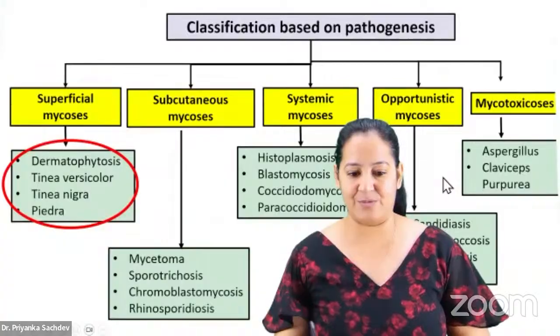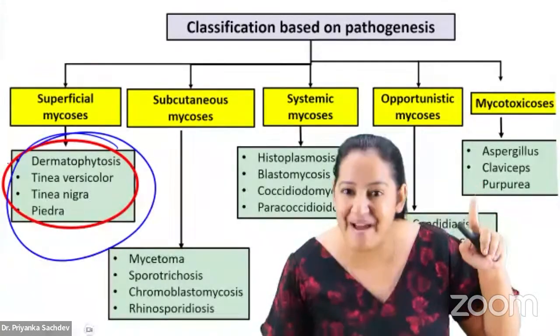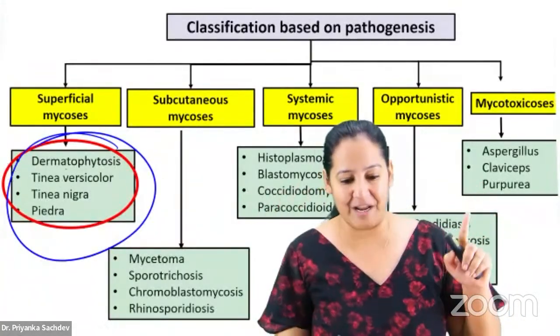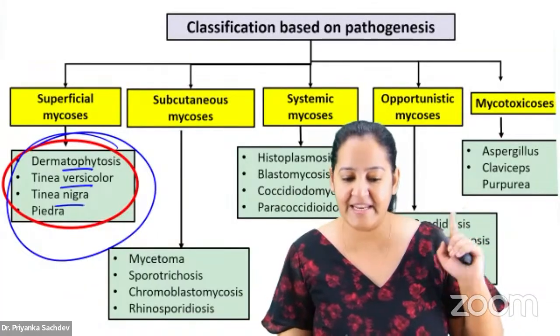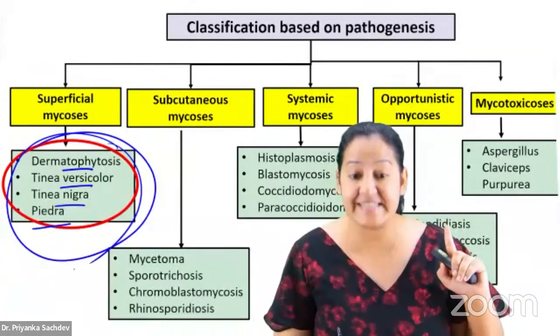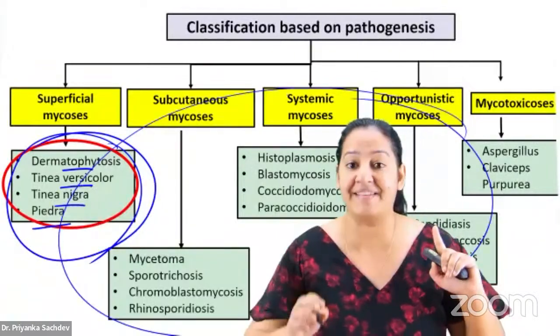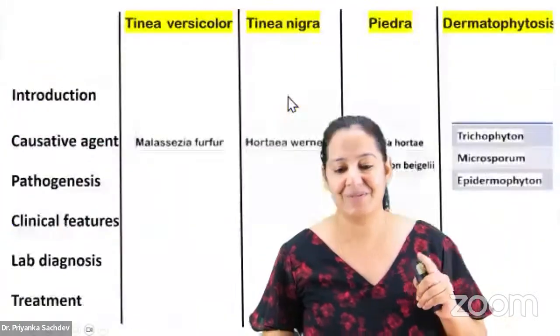So let's start with the first 4, the superficial mycosis. Here the 4 diseases are dermatophytosis, tinea versicolor, tinea nigra, and piedra. These are all names of diseases. Tell me the fungus which is causing each disease. So these are the 4 diseases.